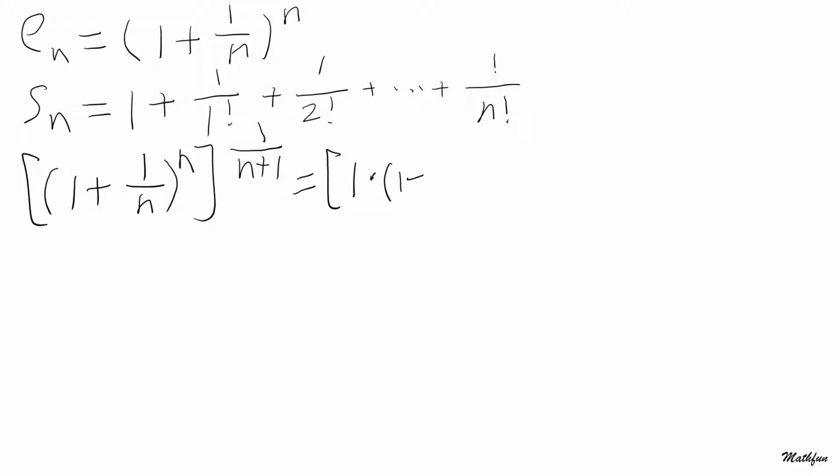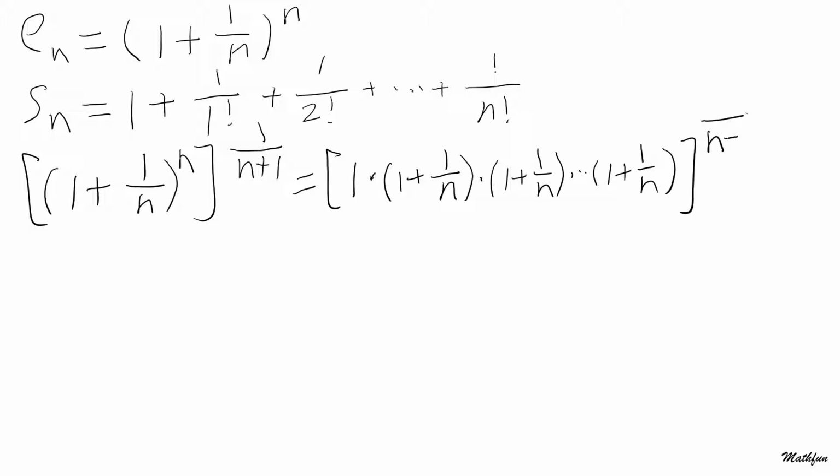Times 1 plus the reciprocal of n, and another 1 plus the reciprocal of n. And how many do we have? We have a total of n of them, 1 plus the reciprocal of n. And the whole thing, we're going to take the (n+1)th root. And as you can see, this is a geometric mean of those n plus 1 numbers.